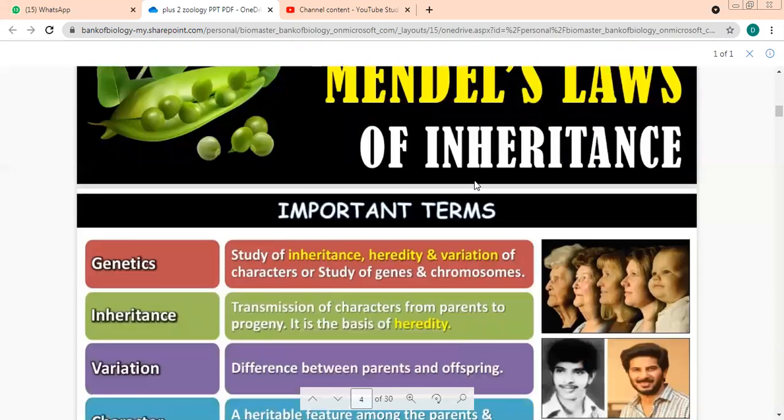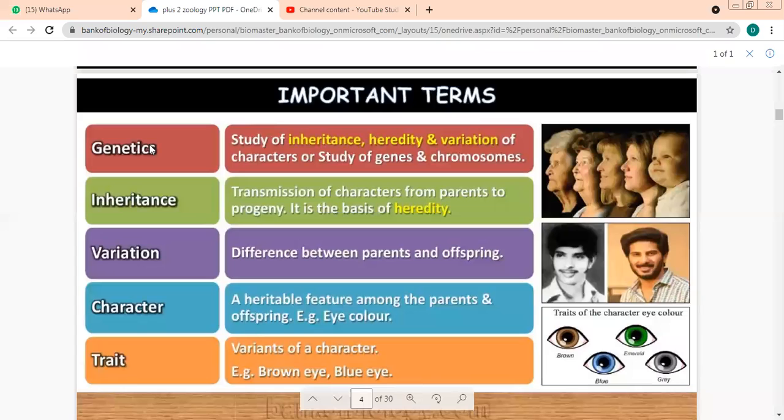Okay, beta. First is genetics. Remember, what is genetics? It is the study of three things: inheritance, heredity, and variation. Basically, we're going to study about genes and chromosomes. The study of genes and chromosomes is what we call genetics.